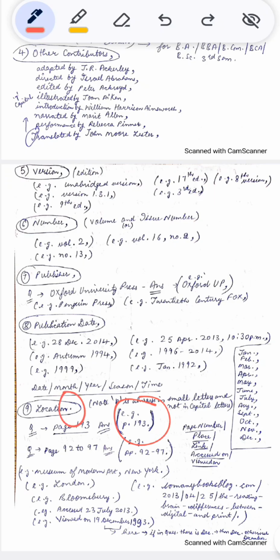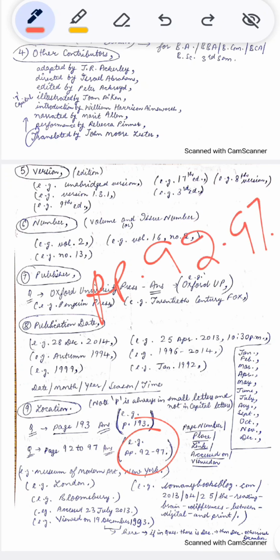Because after location there is period. p dot 193 period. This p is small. If you are given a group of pages from 92 to 97, the answer will be pp dot 92 hyphen 97 period. This is hyphen. So, these pp's are also small.